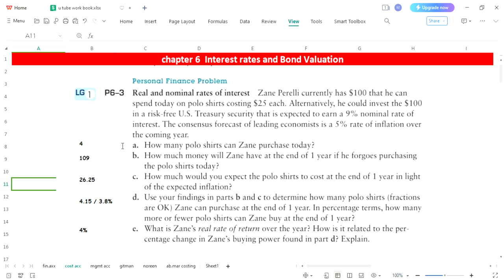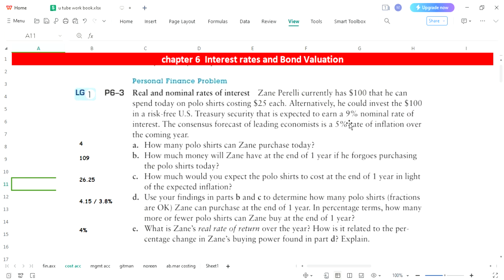Alright guys, this is your question from here to here. It is just simple understanding. But the question is not associated with an organization. It's a personal question for a single person. Here Zain is an individual who currently has $100 that he can spend today on polo shirts costing $25 each. That means he can purchase shirts. Alternatively, he could invest $100 in a risk-free US Treasury security that is expected to earn 9%.